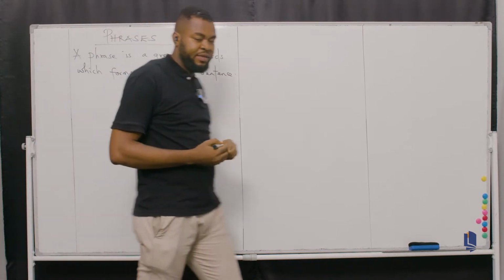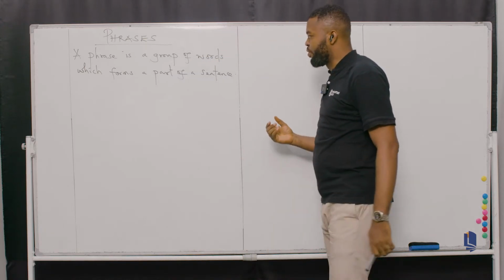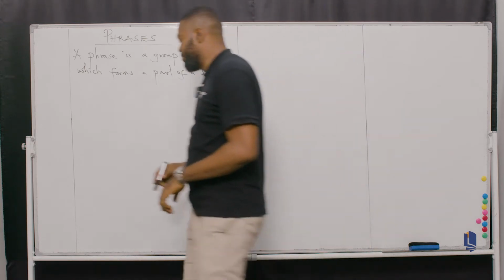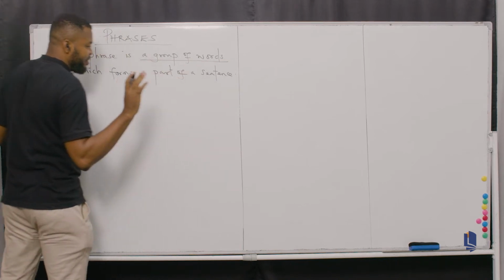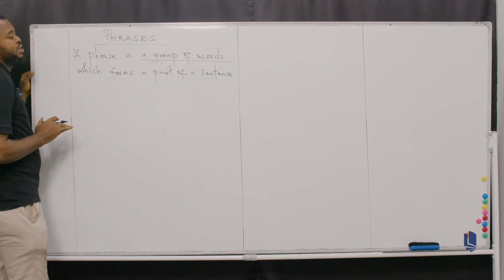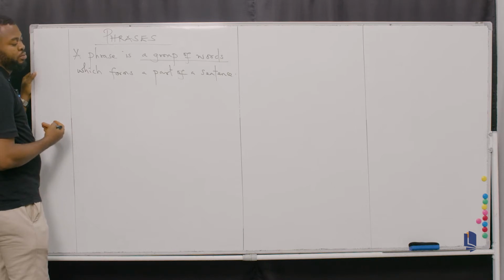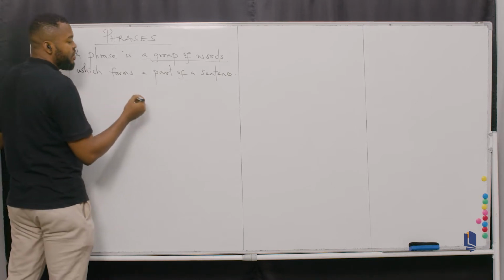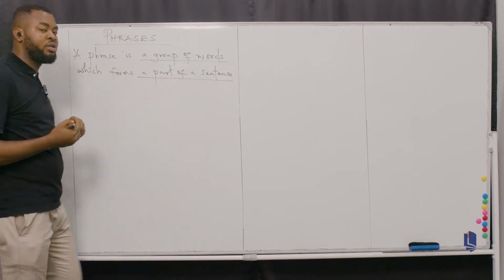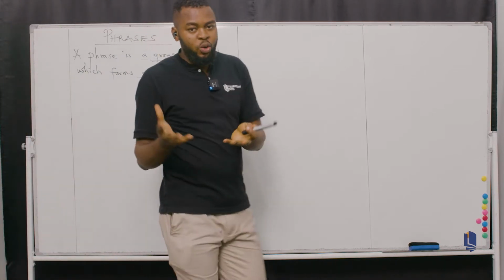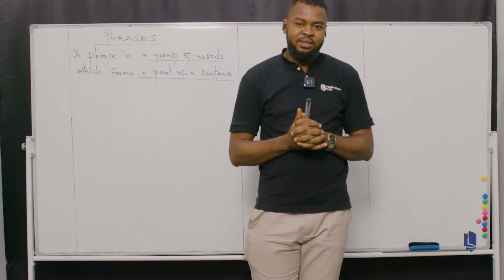Now, take a look at this definition. A phrase is a group of words, okay? That means in the first instance, a phrase is a group of words. And the second instance is that a phrase will form a part of a sentence, not the whole, just a part of a sentence.